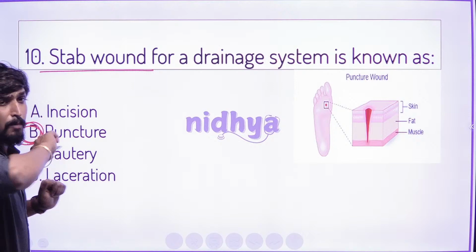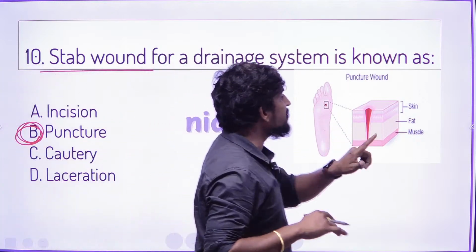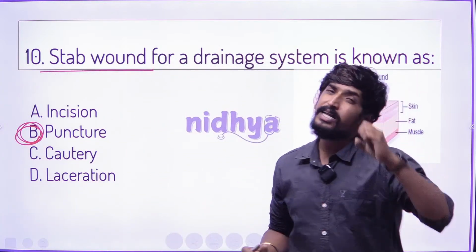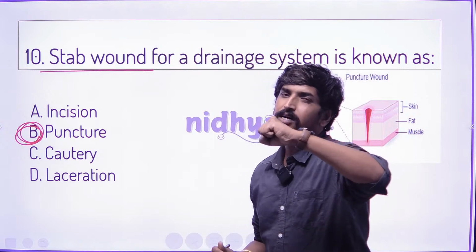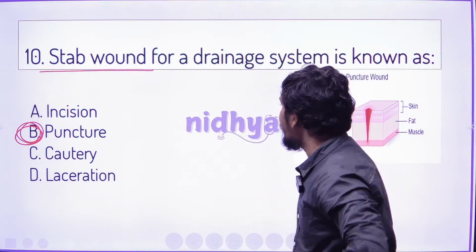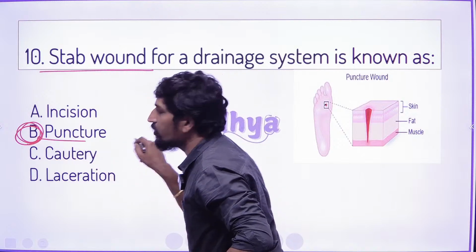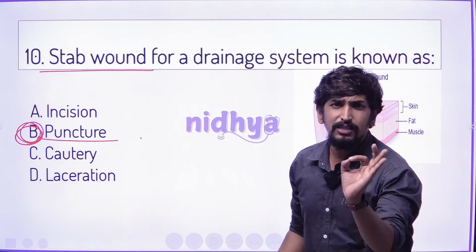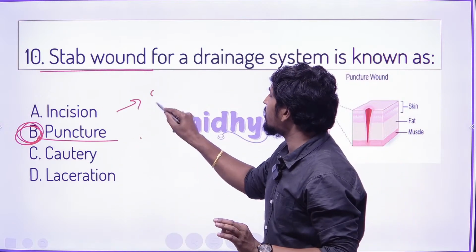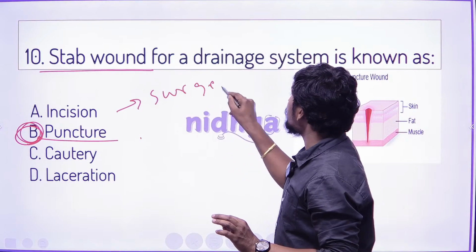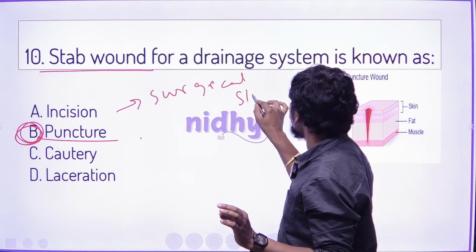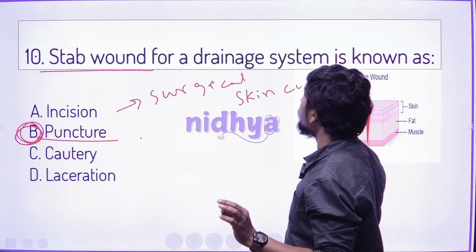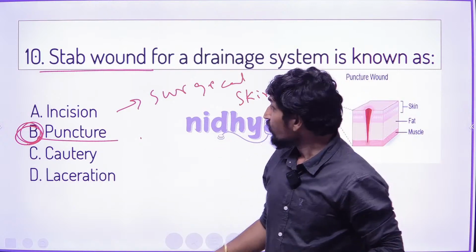Any sharp object which is deeply penetrated is called a punctured wound. Incision is nothing but a surgical skin cut, which is called an incision.